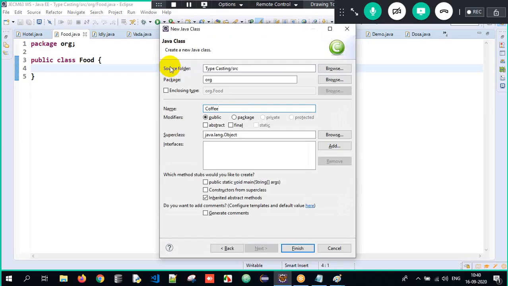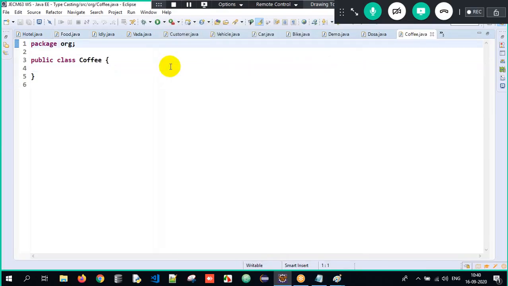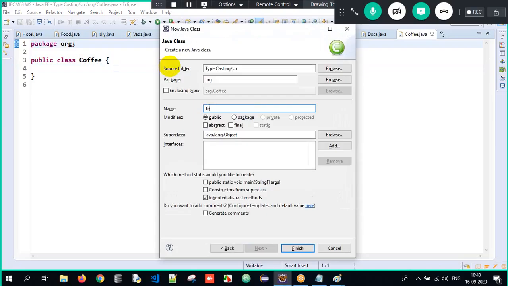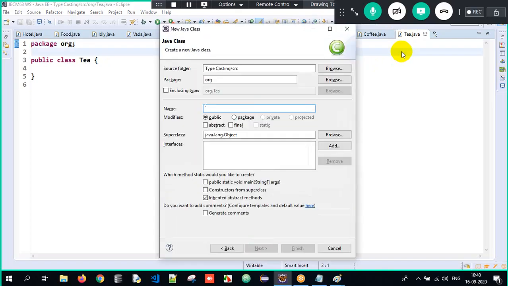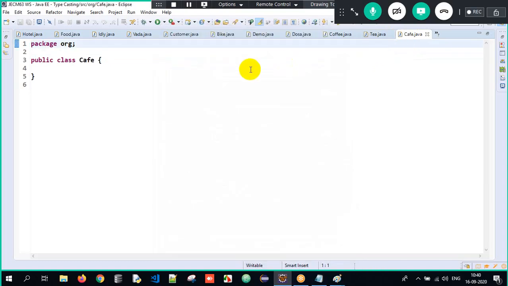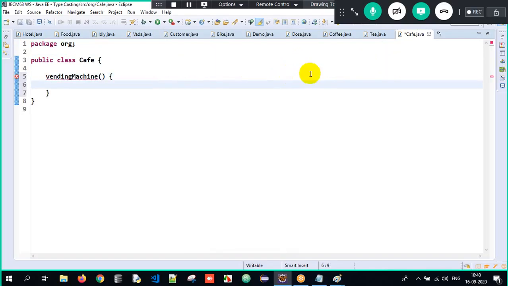Imagine I have a class called coffee, and I'll have a class called tea here. I'm doing one more thing because I want complete clarity. So now I have a couple of classes, coffee and tea. Now imagine you're in a cafe. In that cafe, you have one vending machine.